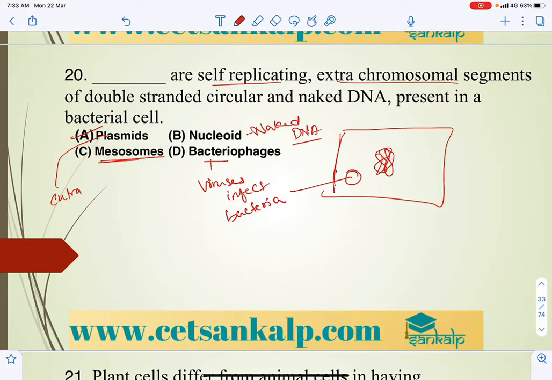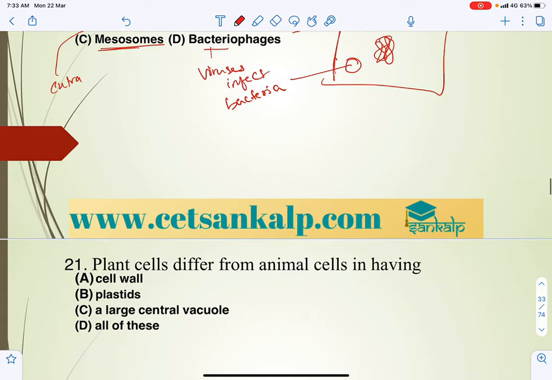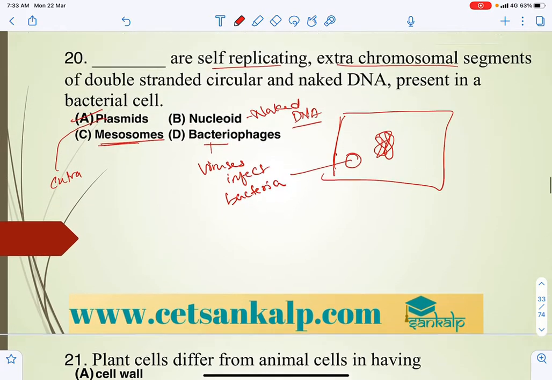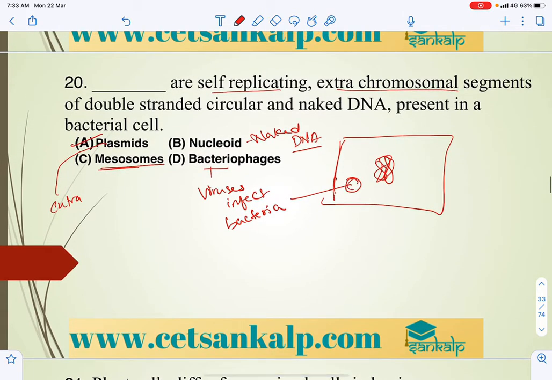So next question we can take. Whenever we consider plasmids, there will be many plasmids, and those plasmids also help in reproduction.